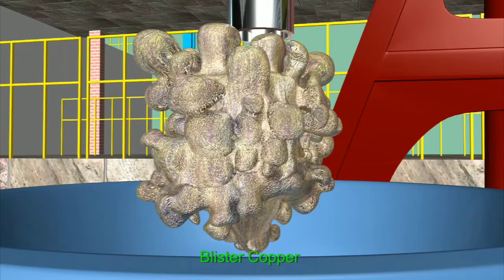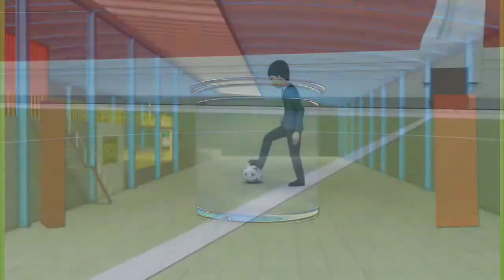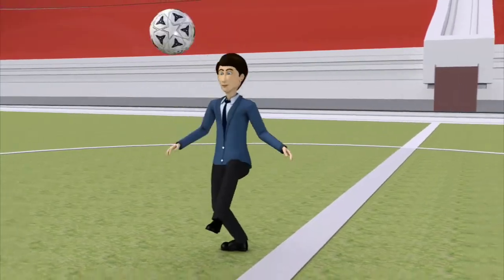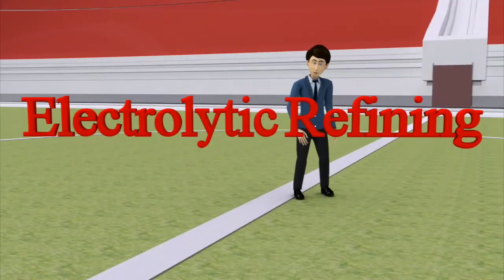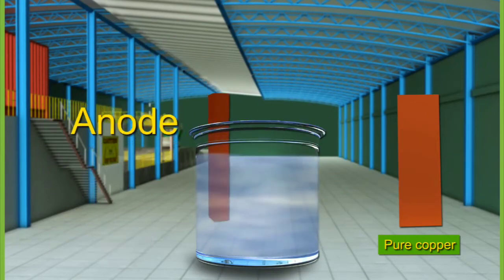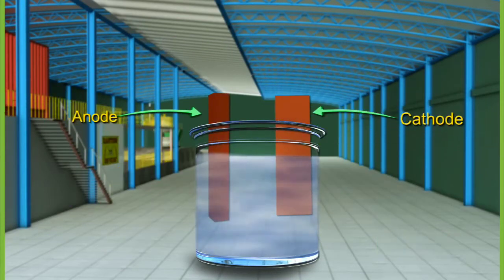Still, it contains 2% of impurities, which are removed by the process called electrolytic refining. Take impure copper metal as anode and a thin plate of pure copper metal as cathode.